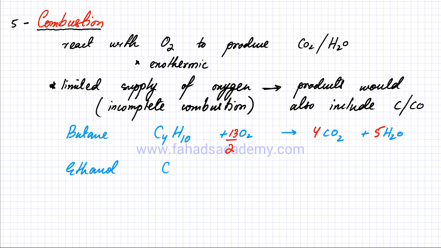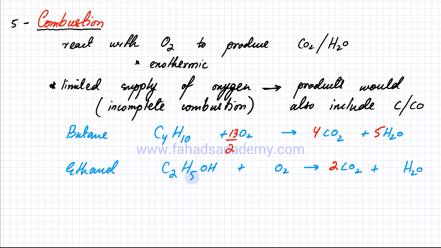In ethanol, n would be equal to 2, so H would be equal to 5, and I am reacting it again with O2, and my products are going to contain CO2 and H2O. So these are my products, and I just need to balance this equation. So if I balance this equation, the 2 carbon atoms on the left hand side, there should be 2 carbon atoms on the right hand side.